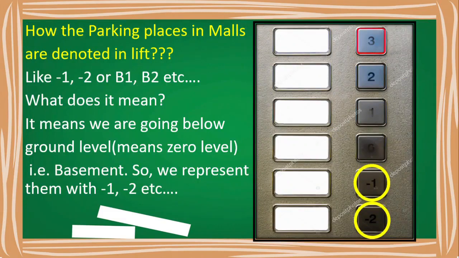Have you observed the lift buttons in the malls? How the parking places in malls are represented in the lift? Yes, it's represented as -1, -2 or B1, B2, etc. What does it mean? It means we are going below the ground level, that is below the zero level. Above the zero level it is +1, +2, +3. Below the zero level it is -1, -2, -3.